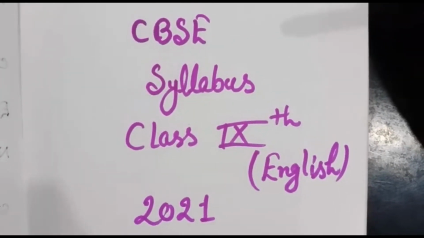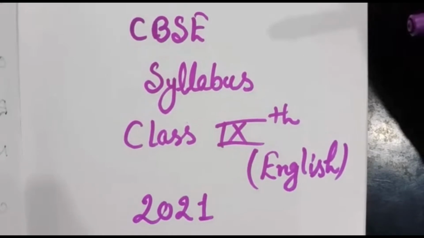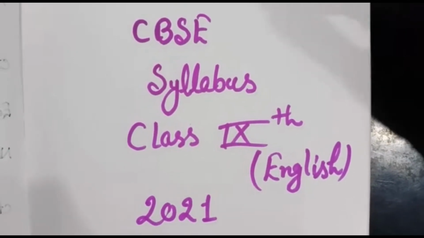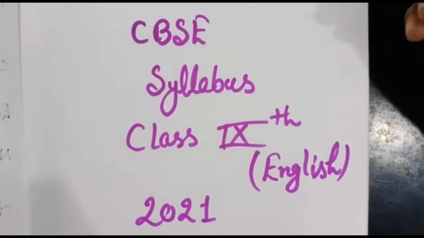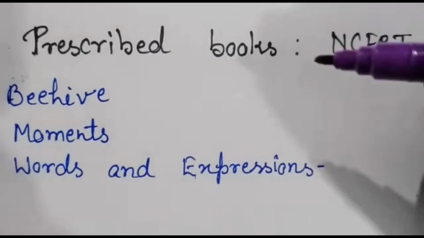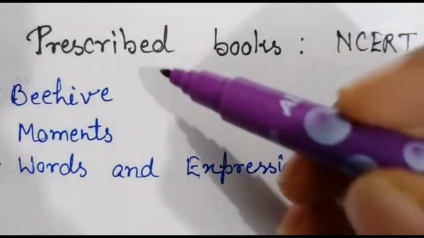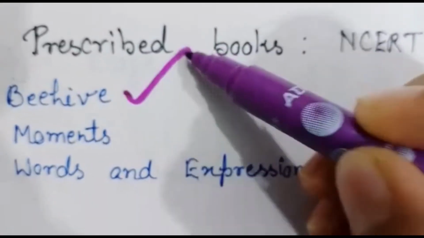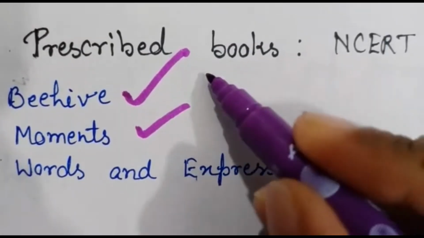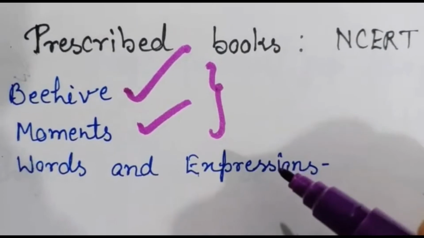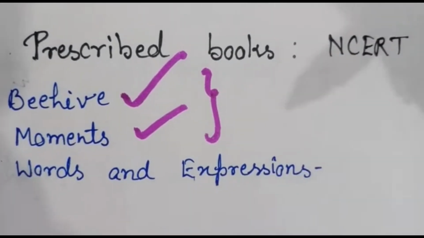Today I will tell you about the syllabus of class 9th English 2021. So CBSE has made so many changes this year. So let's move on and see what the changes are. Students, in your 9th class there will be 3 books. First book will be Beehive, second Moments, and third Words and Expression. The first 2 books will be your literature, and Words and Expression will be the workbook.